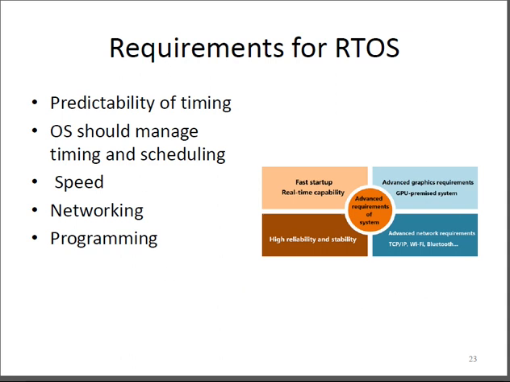When we talk about the requirement of a RTOS, it is shown with respect to the predictability of timing. That is one important area.